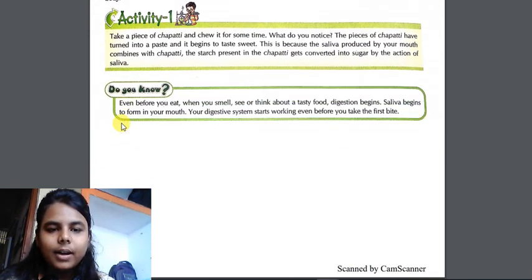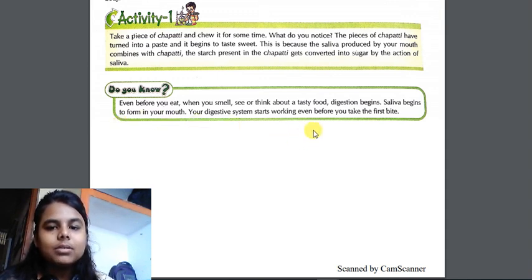So about saliva, even before you eat, when you smell, see or think about tasty food, digestion begins. Saliva begins to form in your mouth. Your digestive system starts working even before you take the first bite. That means your mouth starts preparing that now the food will enter the mouth and the work will be done. So the digestive system starts working even before you take the first bite.